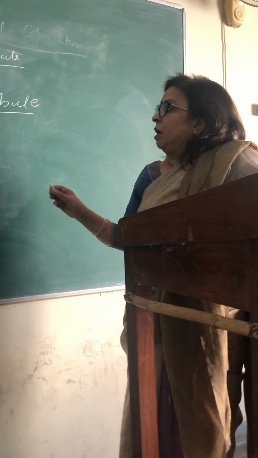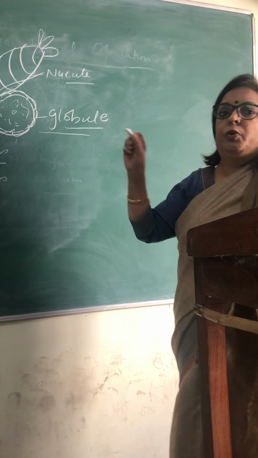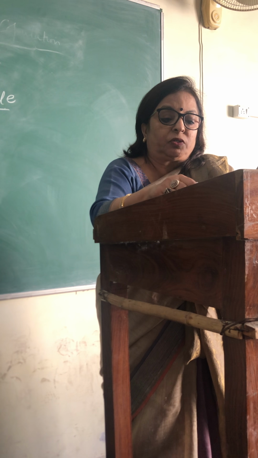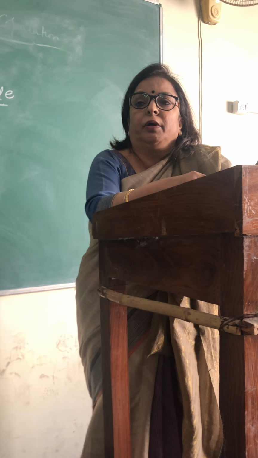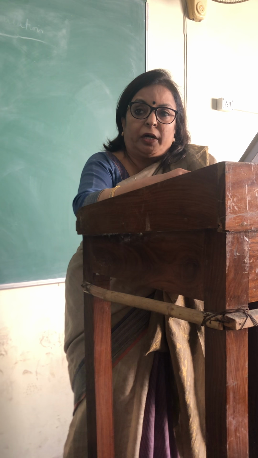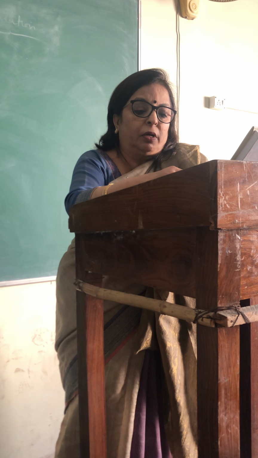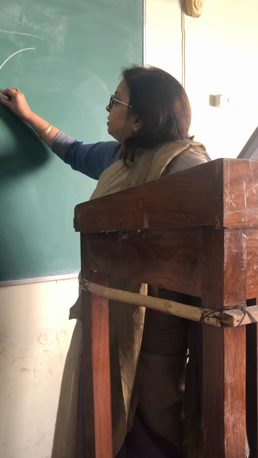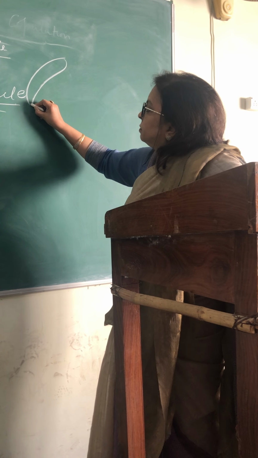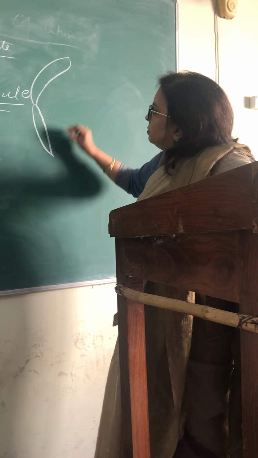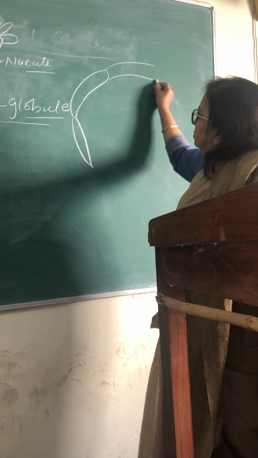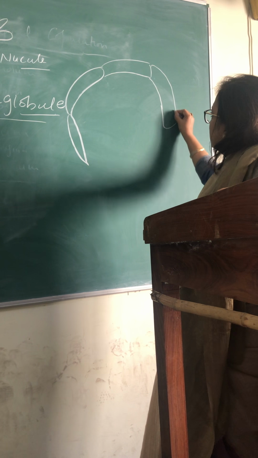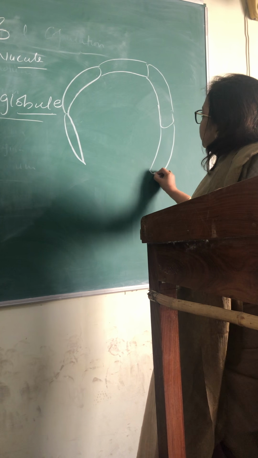Now first we will take up the structure of the globule, that is the antheridium. If we see the structure of the globule, then the mature antheridium is large, macroscopic, and the wall of the globule is made up of 8 cells which are known as shield cells.